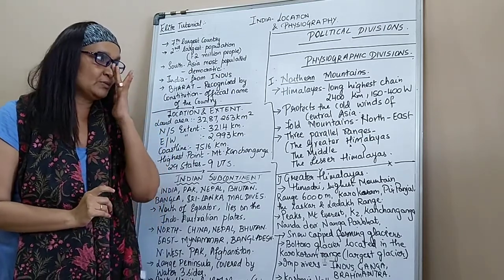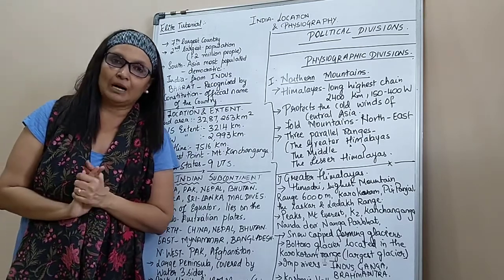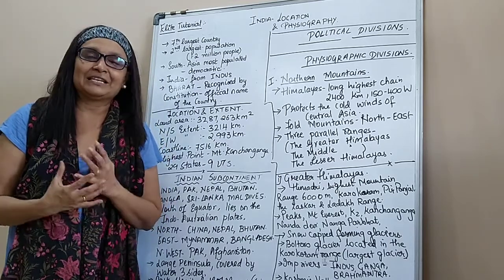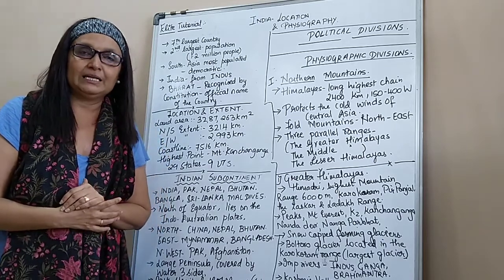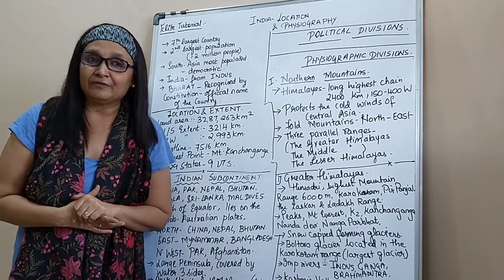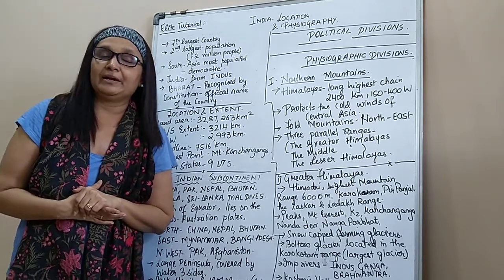We start with the first one called the Northern Mountains. And when we talk about Northern Mountains, we cannot forget the biggest hero, the Himalayas. We are blessed to have the Himalayas. Two reasons: from Central Asia we will never receive cold winds, so the Himalayas protect India.